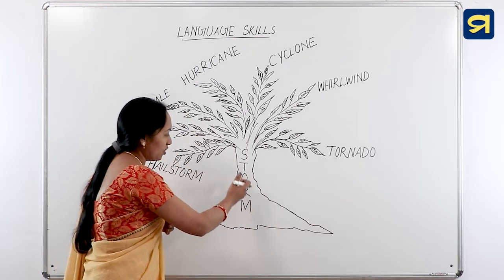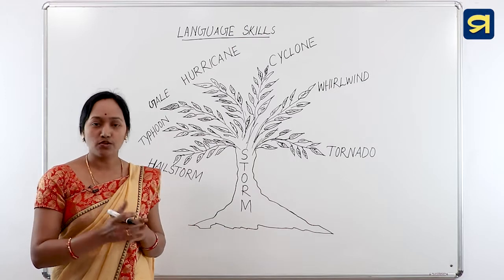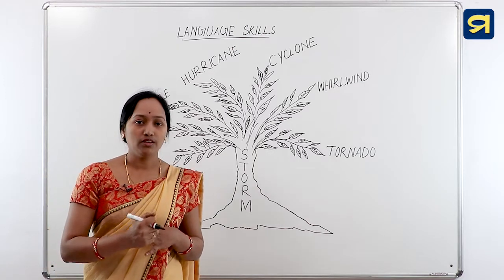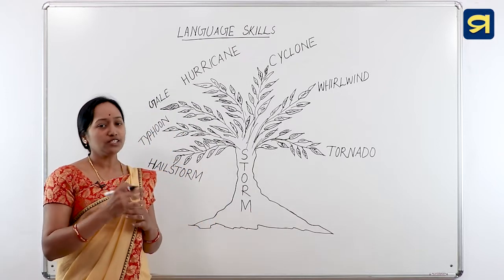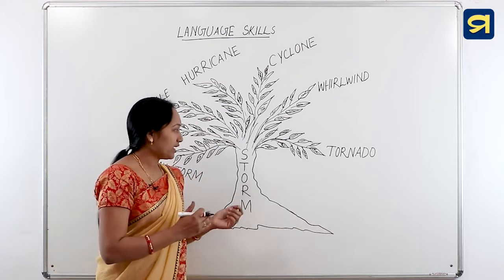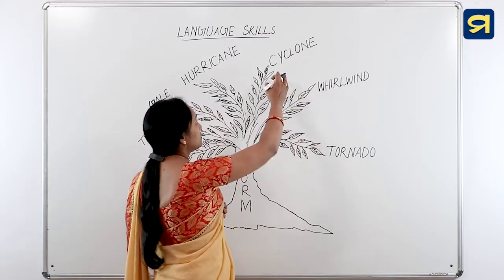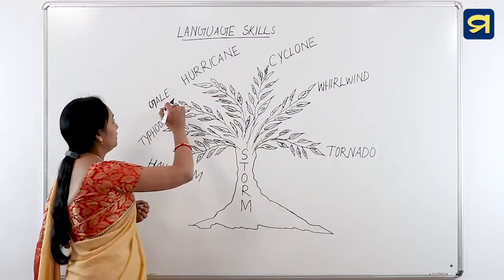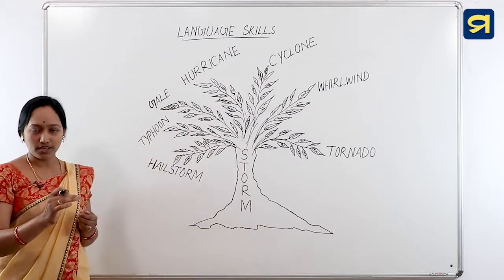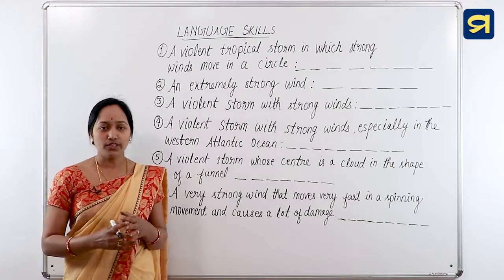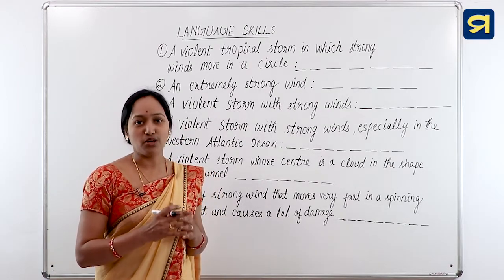There is a word storm. Storm means bad weather with strong winds, rainfall, lightning, thunder. So in different parts of the world, storm has different names like tornado, whirlwind, cyclone, hurricane, gale, typhoon and hailstorm. Okay? Dear students, now let us know the meanings of different types of storms.